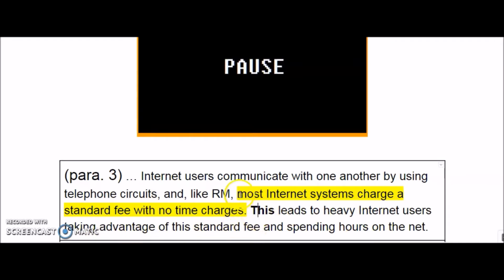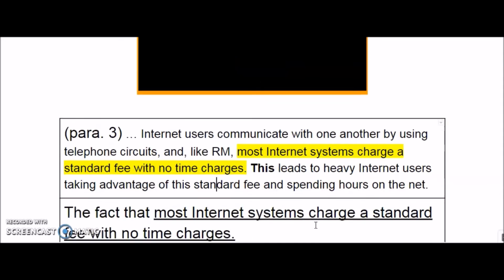The fact that most internet systems charge a standard fee with no time charges. So the fact that blah blah leads to having internet users taking advantage of the standard fee and spending hours on the net. Okay, so the answer is that.